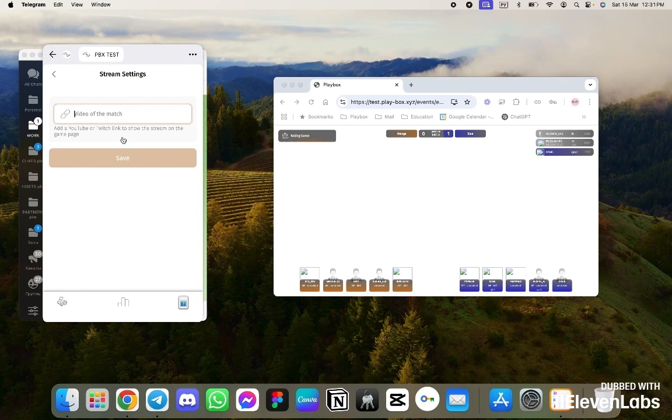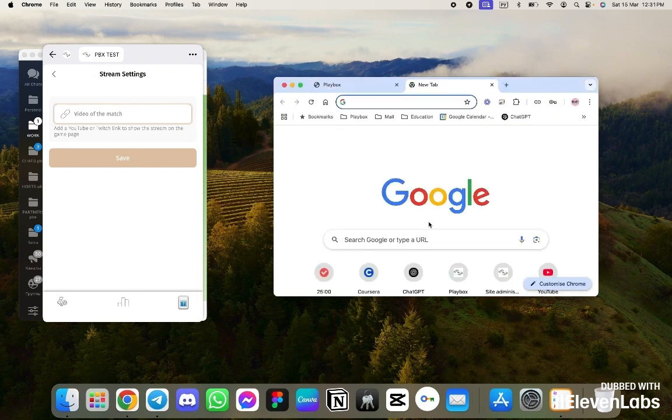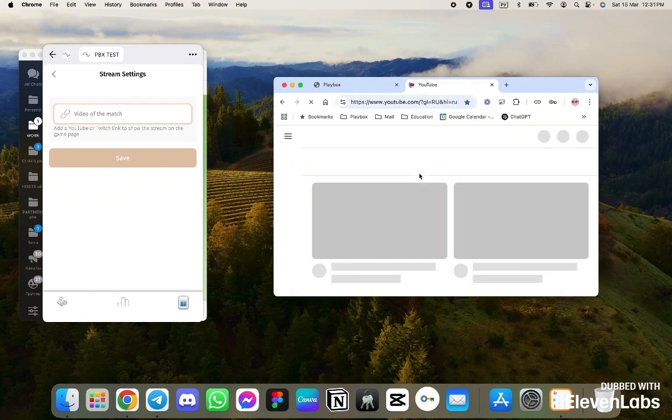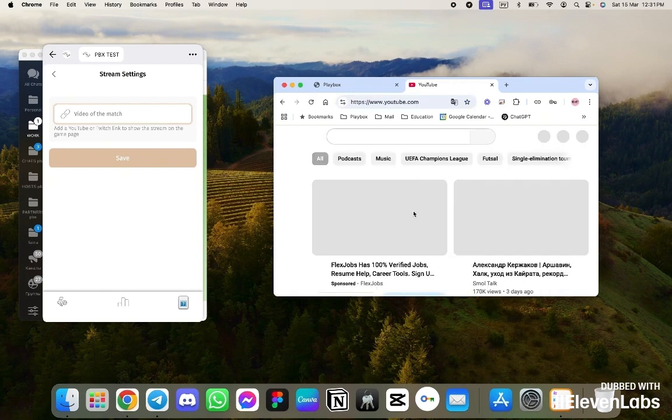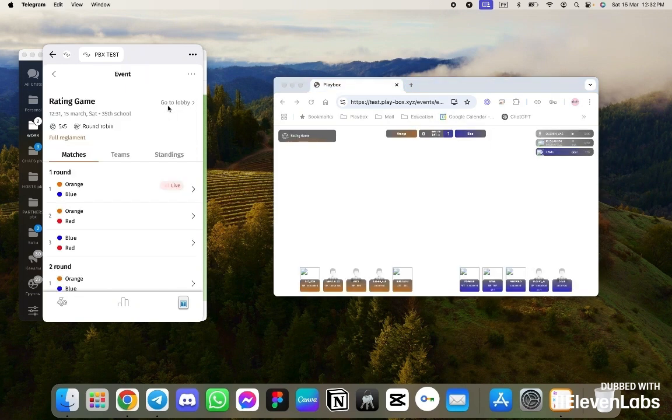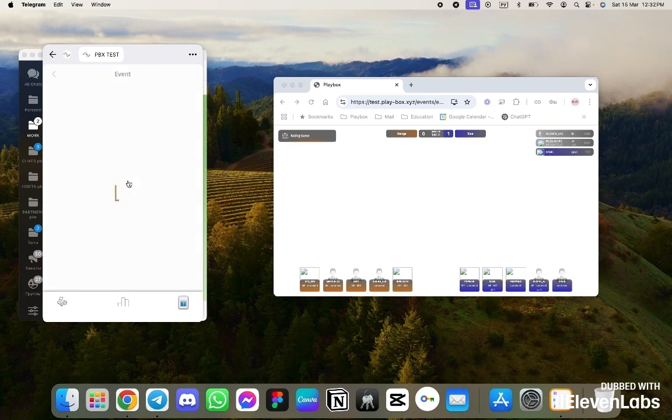Moreover, you can insert the link to the streaming of your match here. Let's enter one. We will make this narrow link to the game more visible. The link is copied. We insert it here, save it. And now a link to the stream that will be running is shown here. Players will be able to view it accordingly when they enter the game.